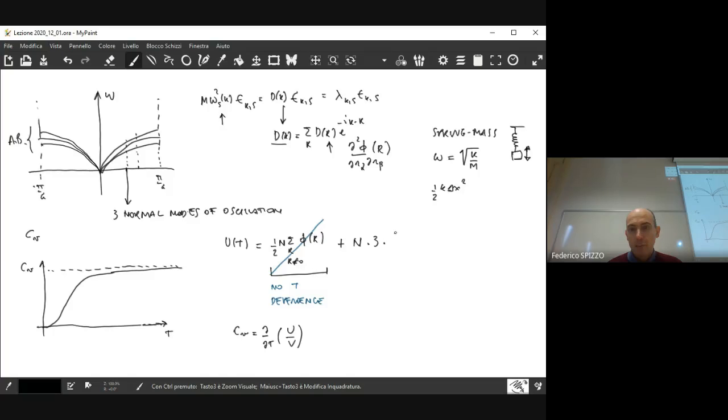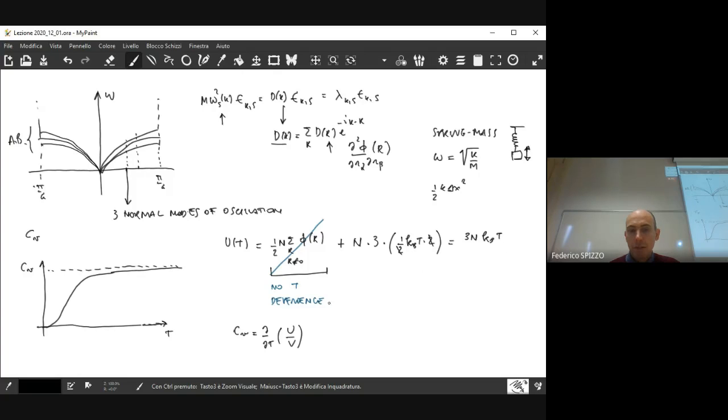So the average energy per degree of freedom is 1/2 kBT, for each quadratic degree of freedom. In this case, we have 2 of them for each normal mode of oscillation. So we may simplify those two, and at the end, we have 3n kBT.